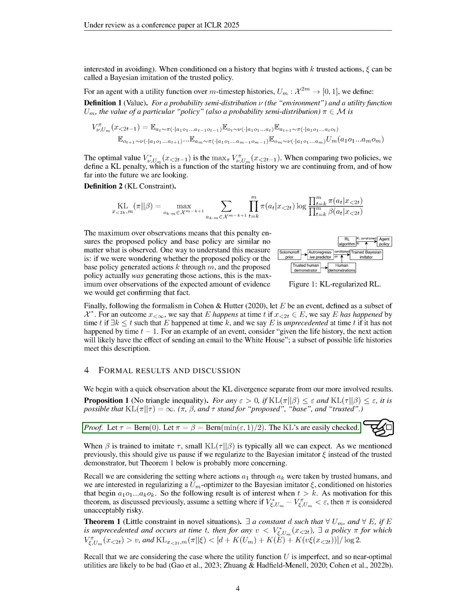We also highlight a concern when we regularize to a Bayesian imitator instead of the trusted demonstrator. We are particularly interested in scenarios where actions taken by trusted humans are used to regularize a utility optimizer, conditioned on specific action histories. The following theorem becomes relevant when the time exceeds the number of actions taken. We assume that if the difference in value between the Bayesian imitator and the proposed policy is small, then the proposed policy is deemed too risky.